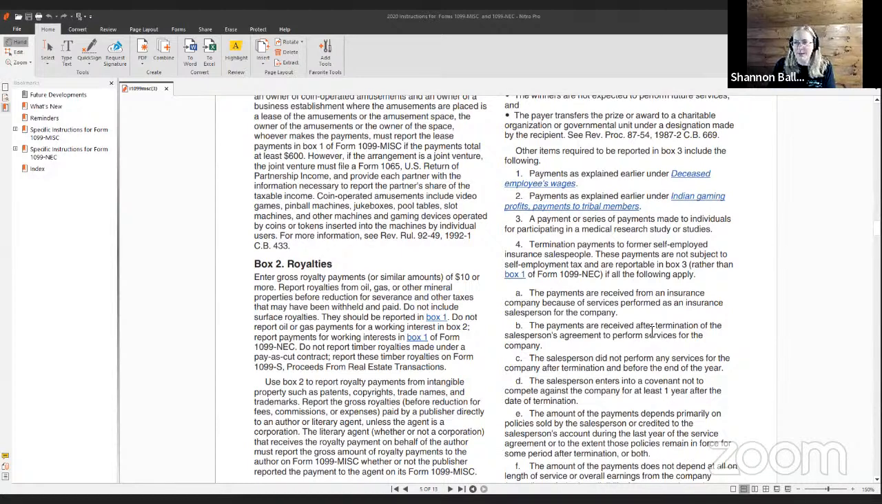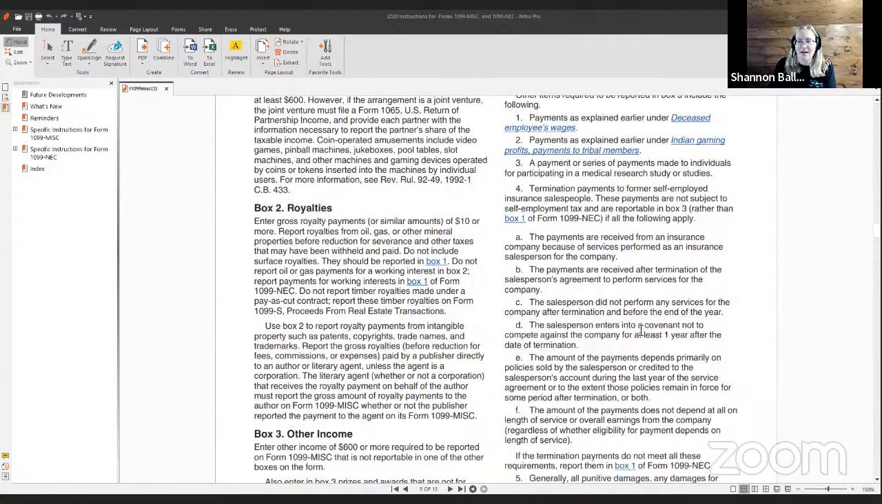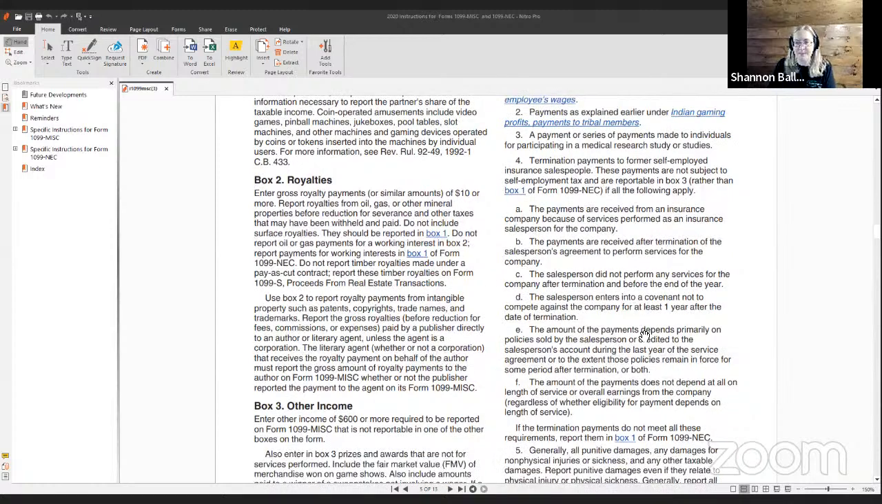And 3, a payment or series of payments made to individuals for participating in medical research study or studies. Termination payments to former self-employed insurance salespeople. These payments are not subject to self-employment tax and are reportable on box 3 of the 1099 miscellaneous rather than box 1 of Form 1099 NEC, if all of the following apply.